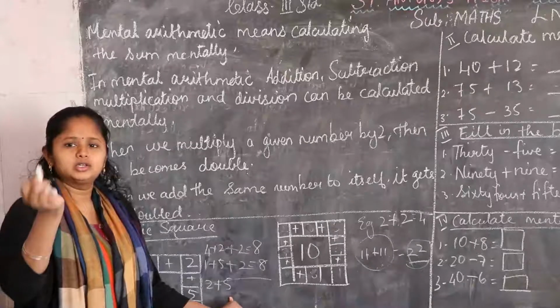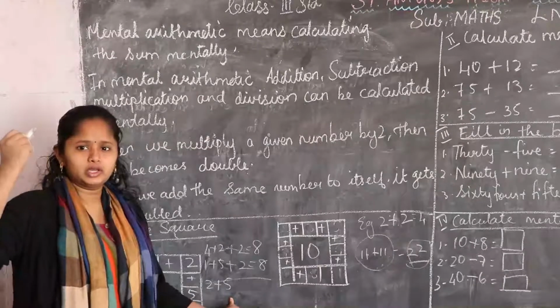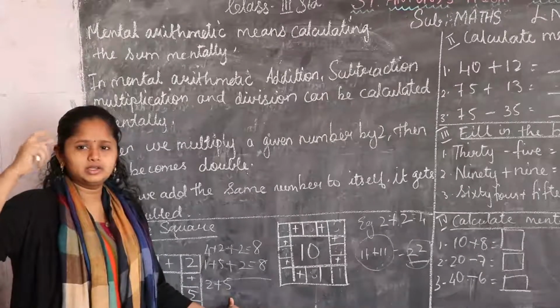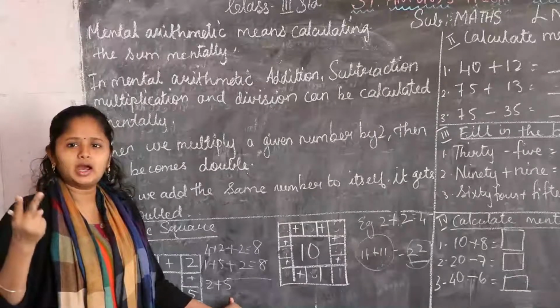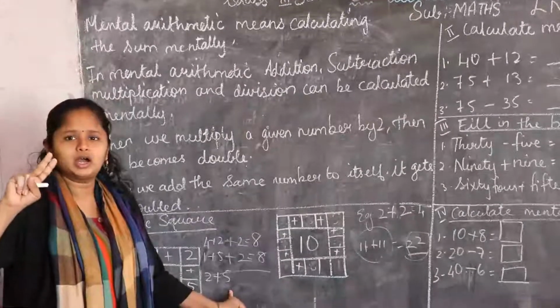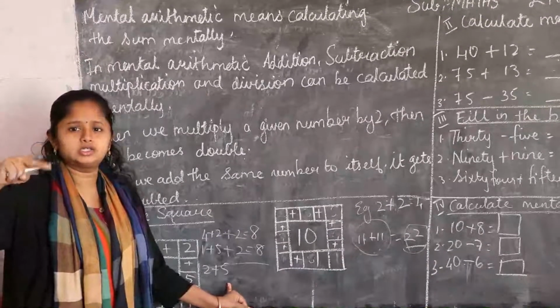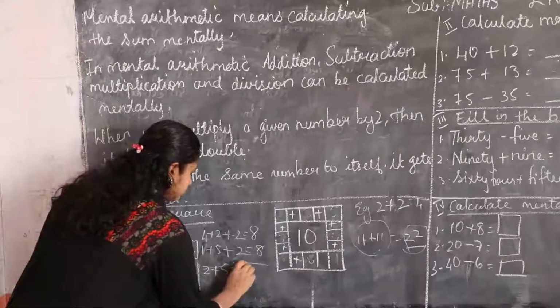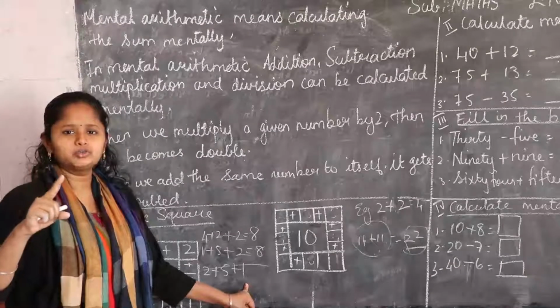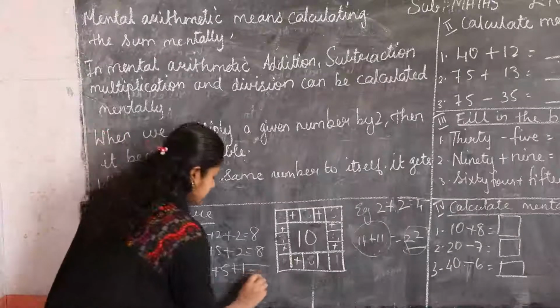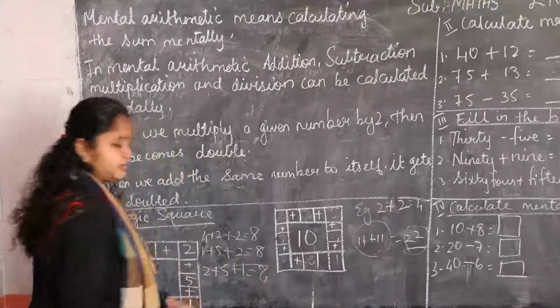After 5 is 6, 7. So we can calculate it mentally from our mind only. 5 is there, another 2, if we add, how much is there? After 5, 6, 7. Yes, if we add 1 more, 7 and after that, what number, children? It is 8. So we get the answer as 8.